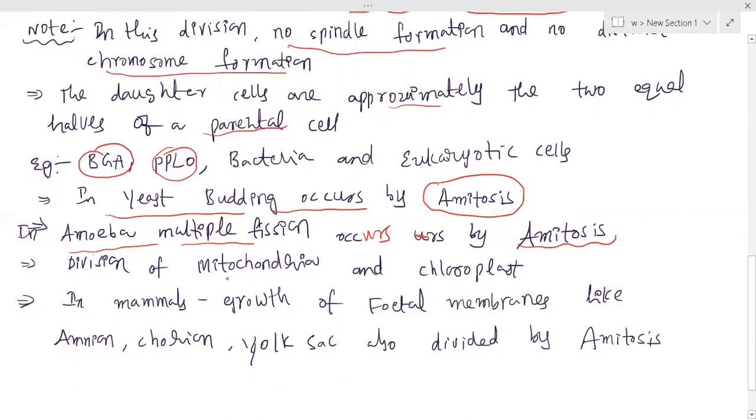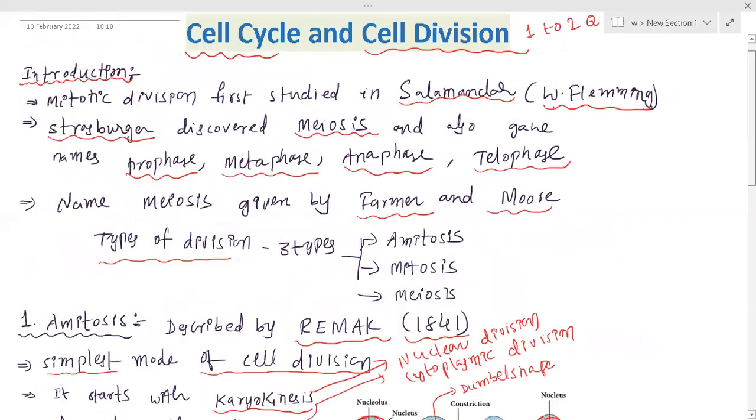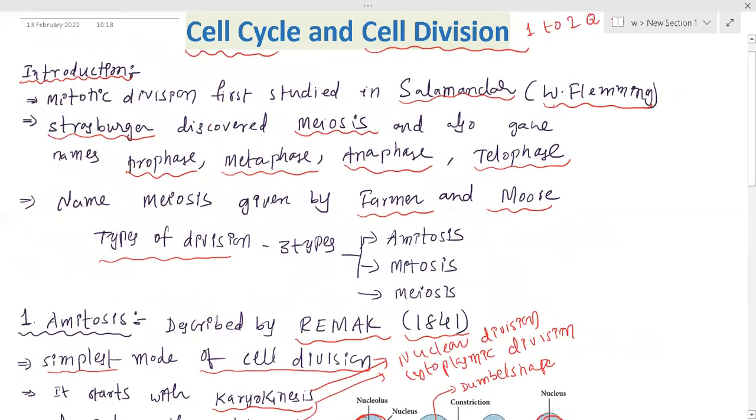Similarly, if you take mitochondria and chloroplast, these also divide by amitosis process. Not only this, but also in mammals, growth of fetal membranes like amnion, chorion, yolk sac, etc. all divide by amitosis process. So let us see what kind of questions you can predict from this amitosis process.